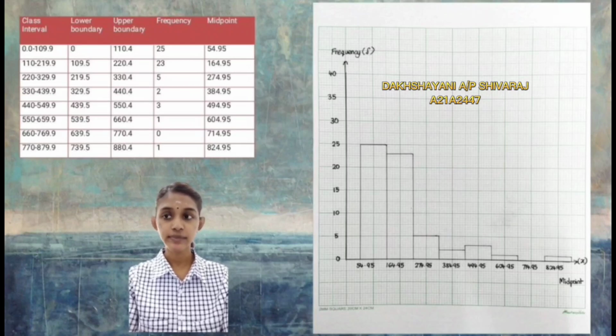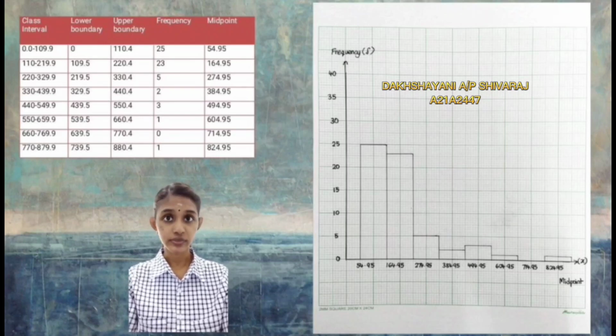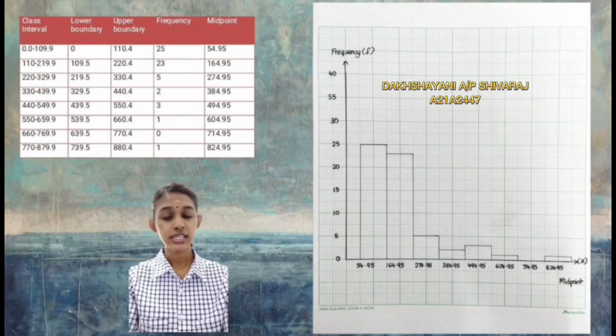Firstly, we need to find the midpoint to construct the histogram graph. Midpoint can be found by adding the lower boundaries and upper boundaries and dividing by 2. The midpoint represents the class in the graphs. Frequency refers to the portion or percentage of the data that falls in the class. To sum up, class, midpoint and frequency are important to assemble the graph, which is the histogram.